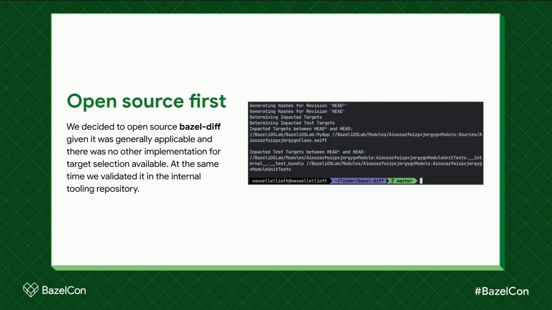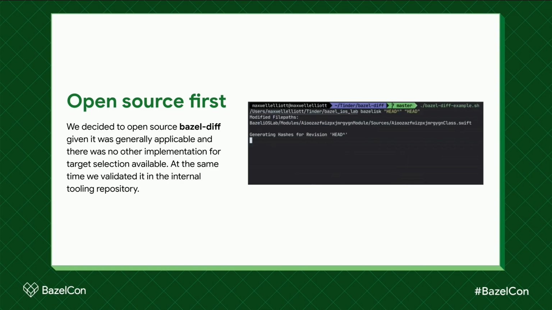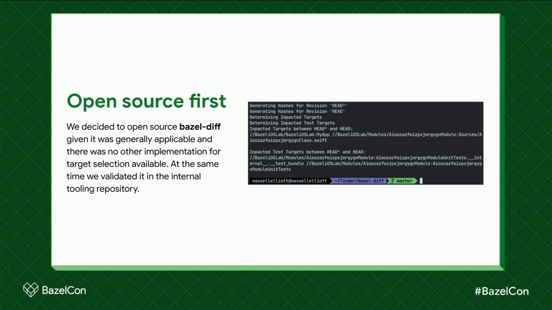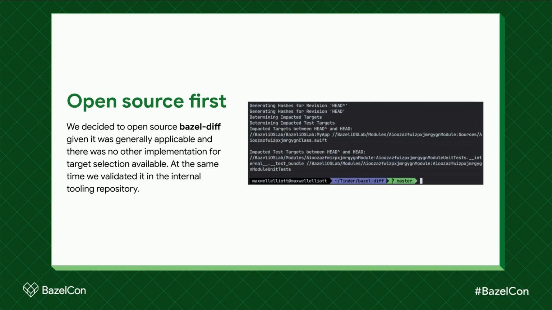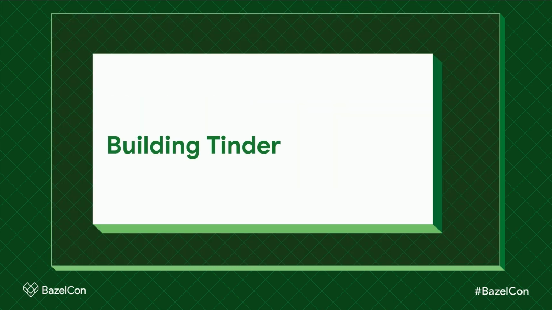Once we had finished our first release of BasilDiff, we began to run parallel builds using the legacy test workflow in BasilDiff. This allowed us to validate the tool in a real-world environment with real contributors. After about a month of parallel builds, we moved over to using BasilDiff for all builds in our tooling repository. The next logical step in our migration is building the Tinder application via Basil.